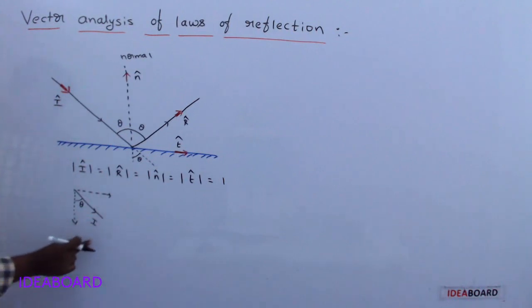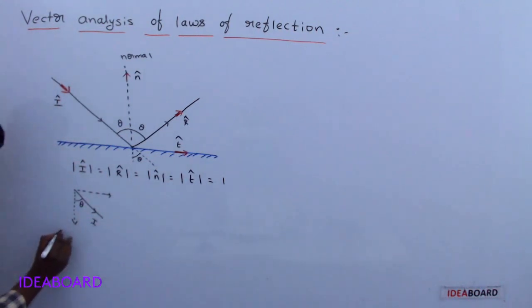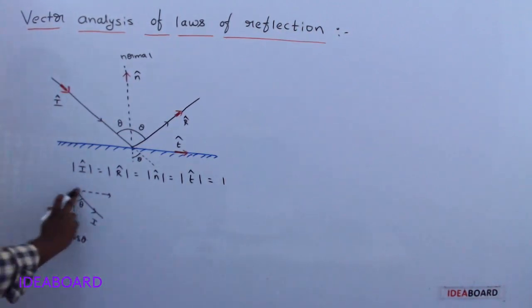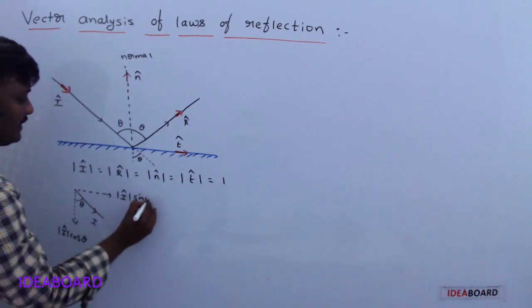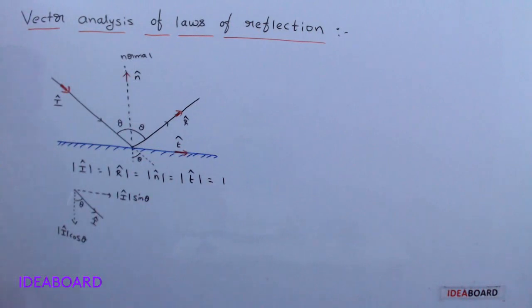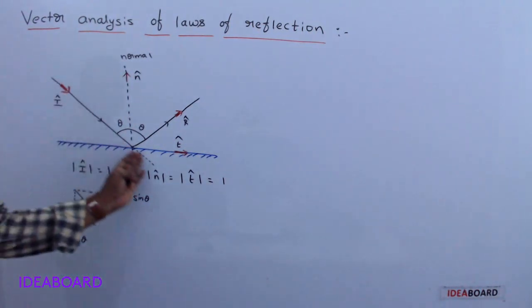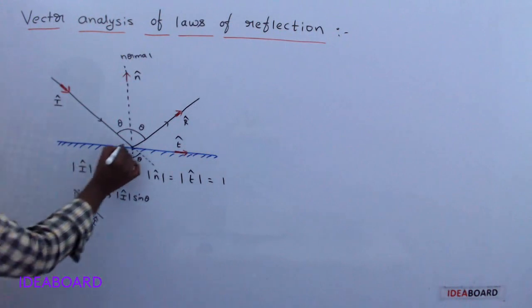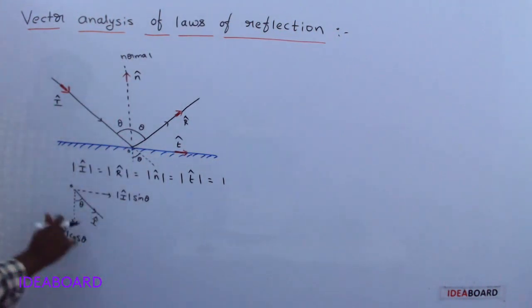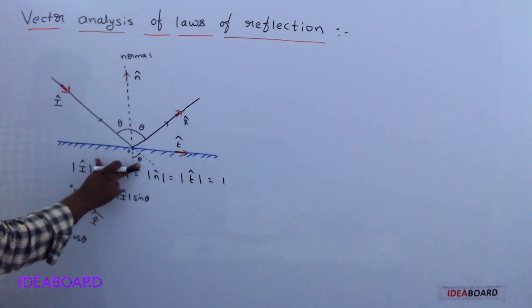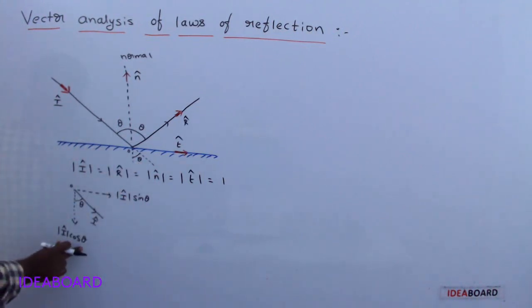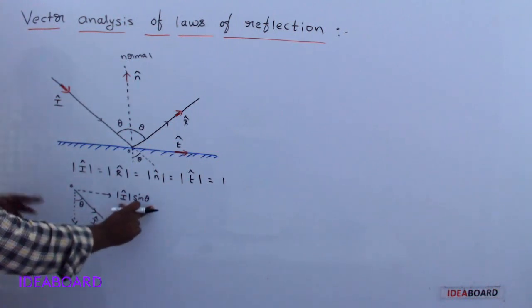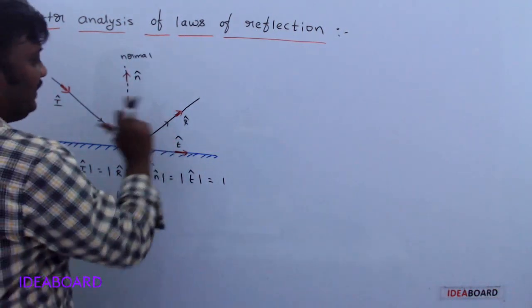Now I is divided into two components. Along the normal direction, you may write it as mod I cap cos theta. Along the surface, mod I cap sin theta. Understand? We just extended this line here. Now at this point O, if it is theta, then this angle is also theta. That's why I cap can be written as mod I cap cos theta along the normal direction and mod I cap sin theta along the surface.